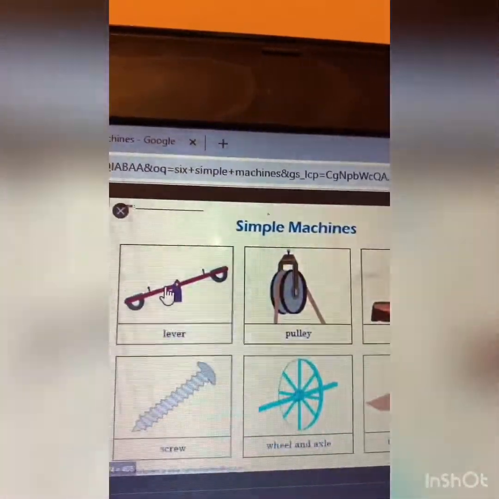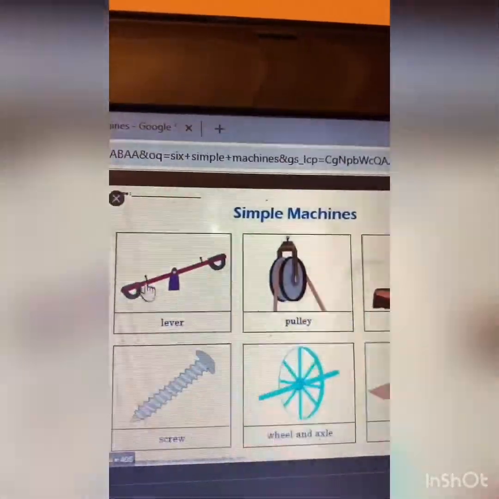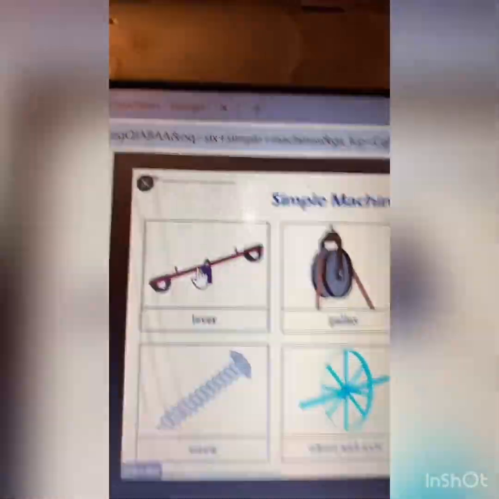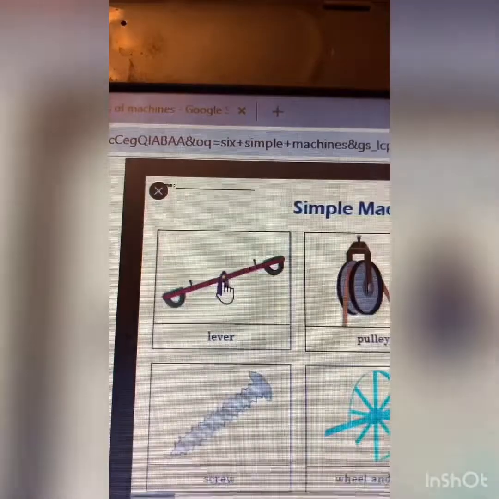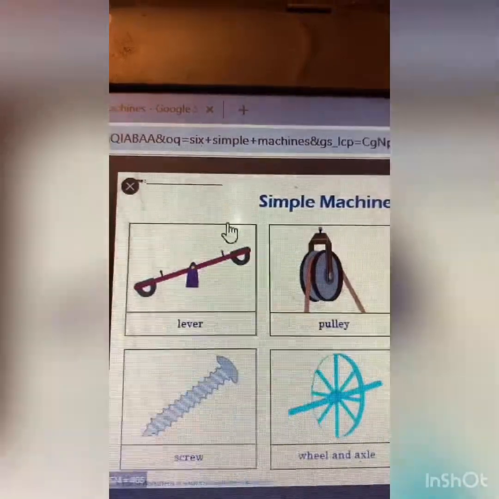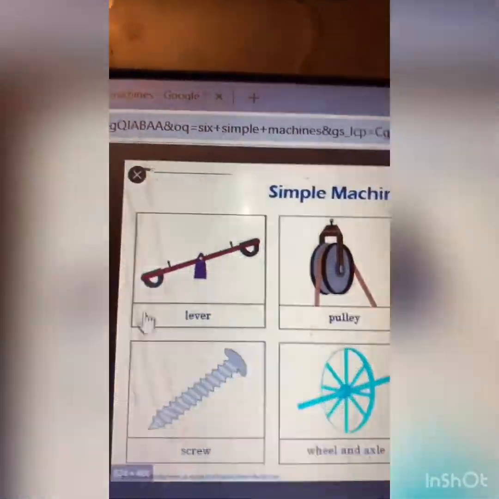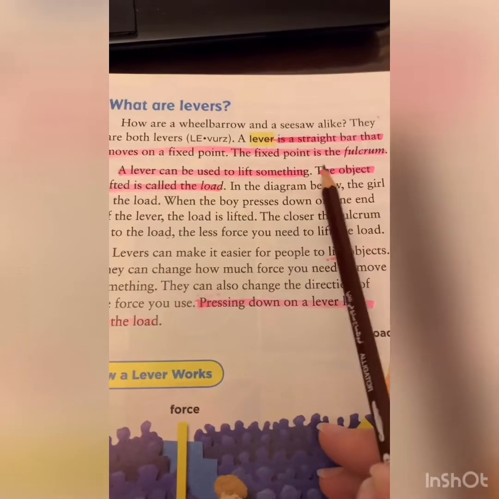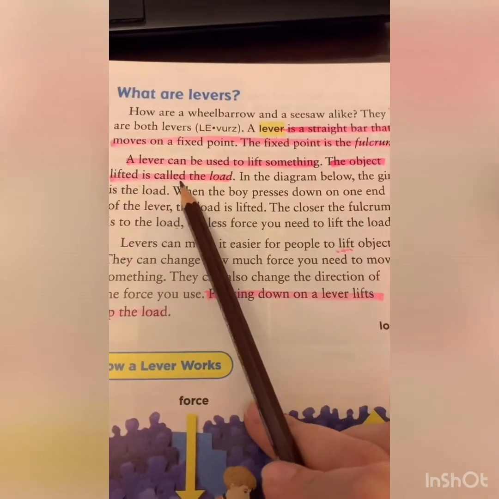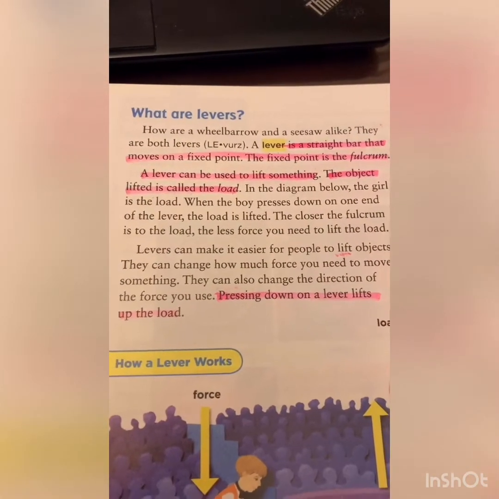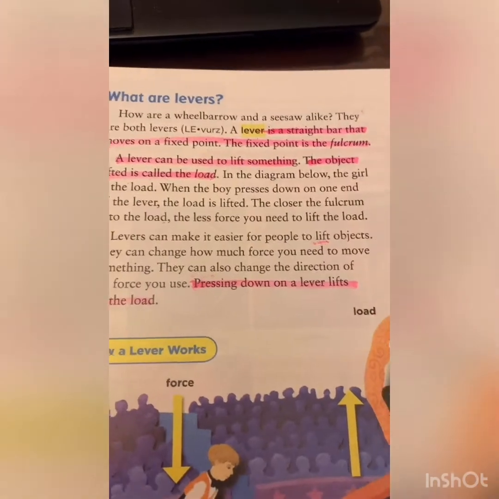If you think about a seesaw, the lever moves something up and the other side moves down. So the lever is connected with a fulcrum, which is used to lift things up, and the other side will go down. Let's go back to the book. A lever can be used to lift something. The object lifted is called the load. So whenever an object goes up on the lever, it is called the load.